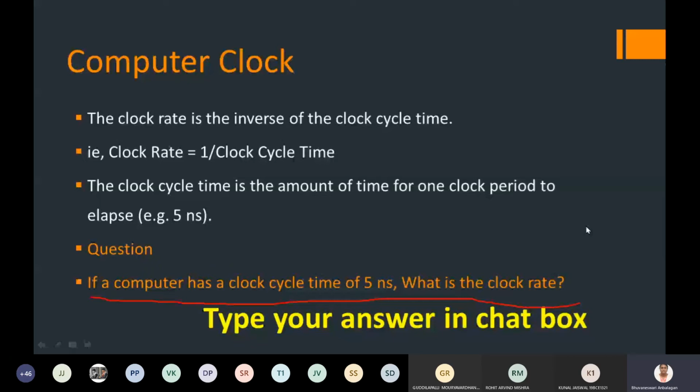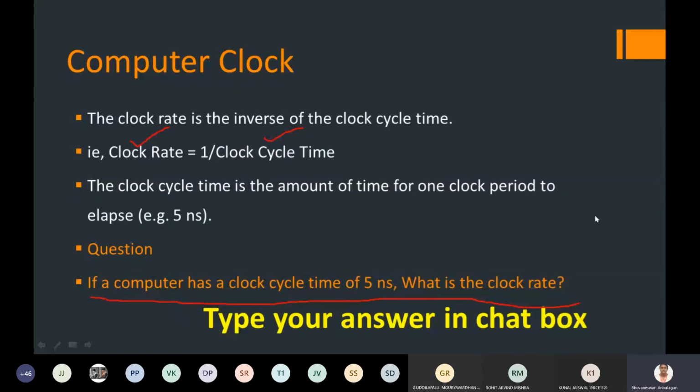Any other answers? Yes, 2 into 10 to the power of 8 hertz. Any interesting answers from any other students? You just type some answers that come to mind. You don't even have to calculate, just type the formula, 1 divided by. I have given you the clock cycle time, and I am asking you to find the clock rate.